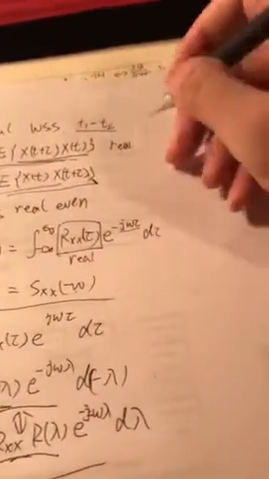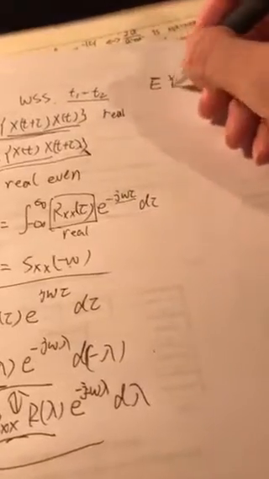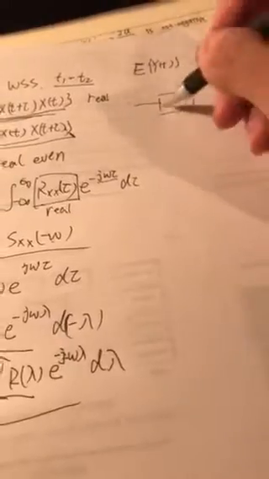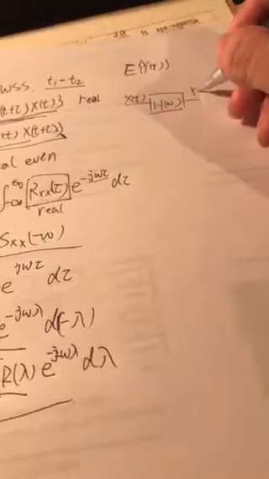And here we need to introduce y(t). We need to introduce a system H(omega). We use x(t) as its input and y(t) as its output.